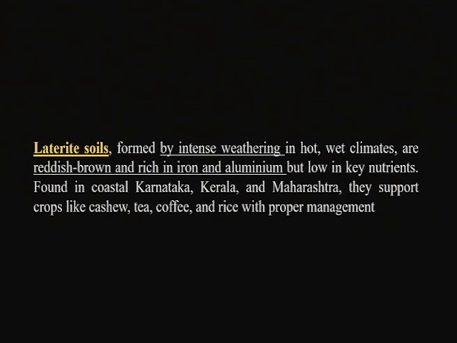Though they are rich in iron and aluminum, they are low in key nutrients, and these soils are found in coastal Karnataka, Kerala and the Maharashtra states. They support crops like tea, coffee, rice with proper management. Proper management includes application of fertilizers because they are low in nutrients.